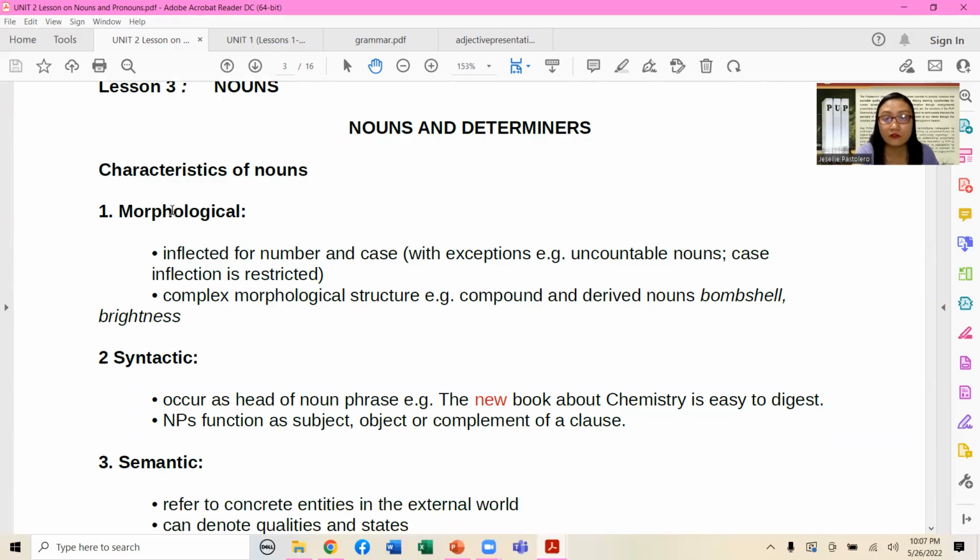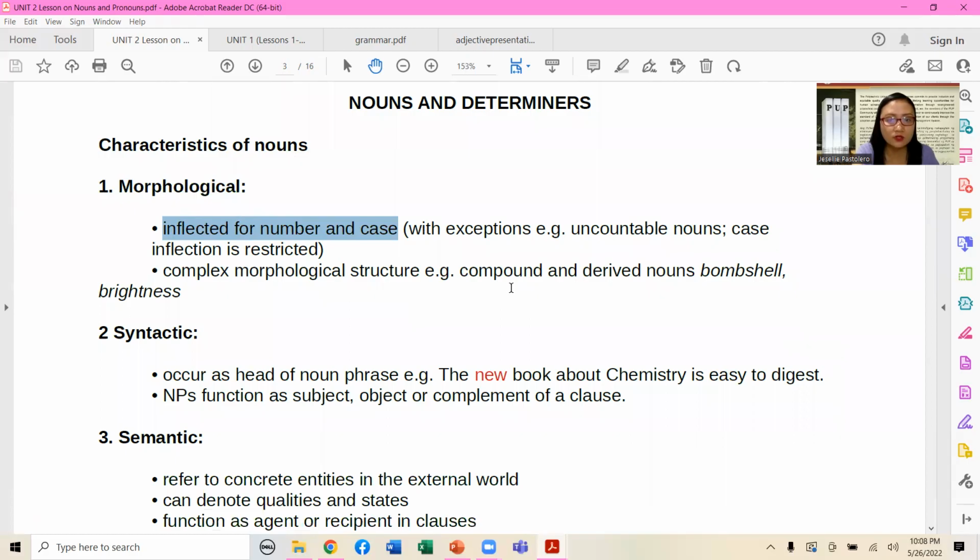It can be via morphological characteristics. Nouns are always inflected for number and case, with exceptions, example given, uncountable nouns. Case inflection is somehow restricted. Complex morphological structure, example given, compound and derived nouns, such as bombshells and brightness.